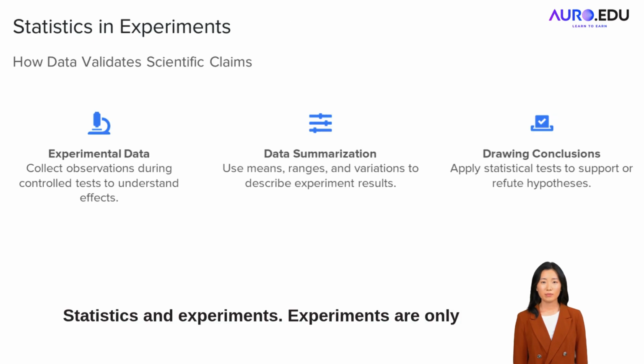Statistics and experiments. Experiments are only useful if we understand the results. Statistics help describe and explain what we observe. It turns measurements into conclusions. This tells us if something is working or not. Without it, we'd just be guessing.